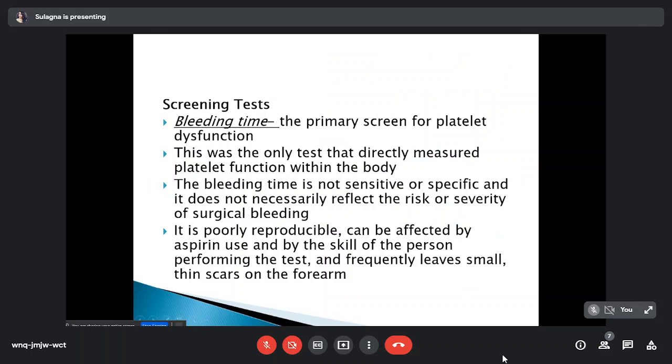So, bleeding time is the primary screening for platelet dysfunction. It was the only test that directly measured platelet function within the body. But bleeding time is not sensitive or specific and does not necessarily reflect the risk or severity of surgical bleeding. It is poorly reproducible and can be affected by aspirin use and by the skill of the person performing the test. Because of its low sensitivity and specificity, this is rarely done in day-to-day practice these days.